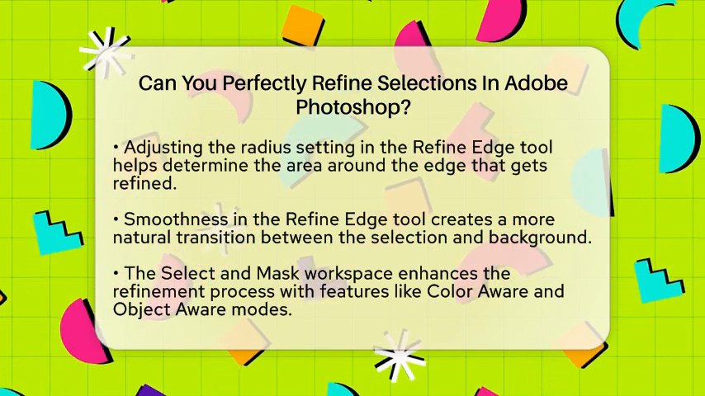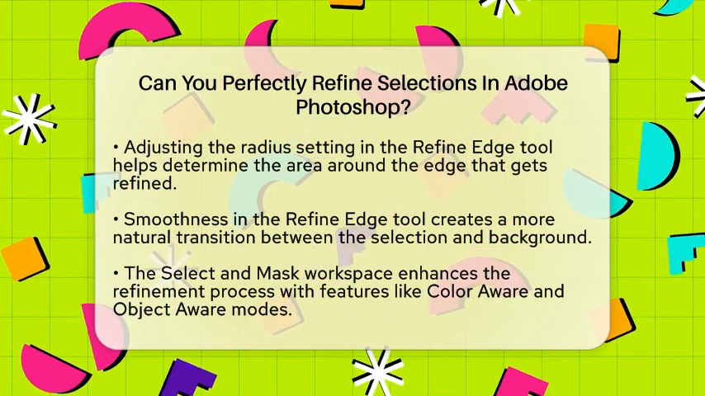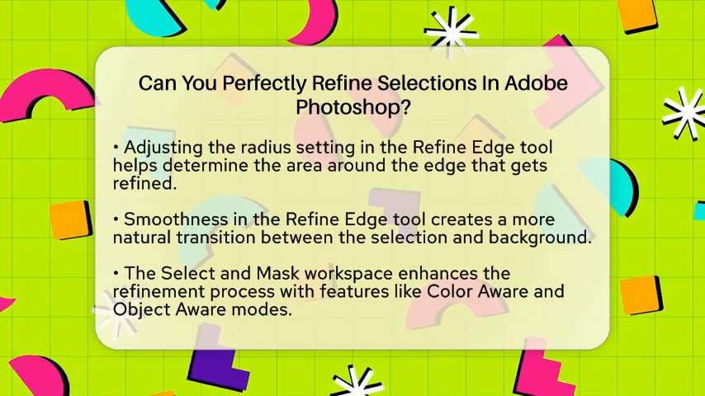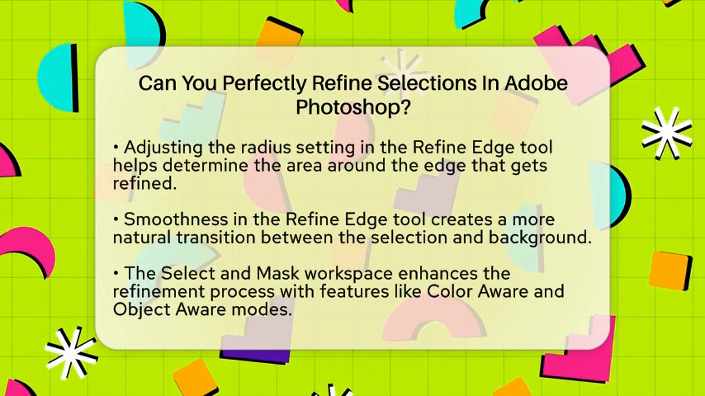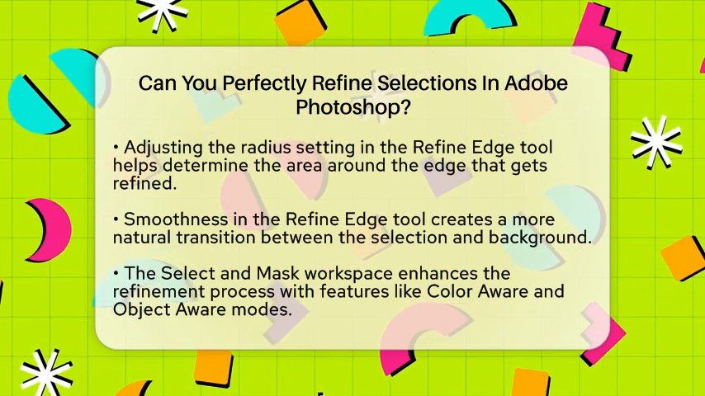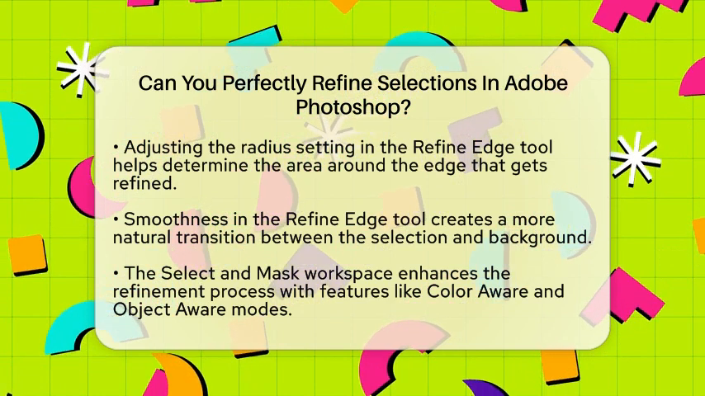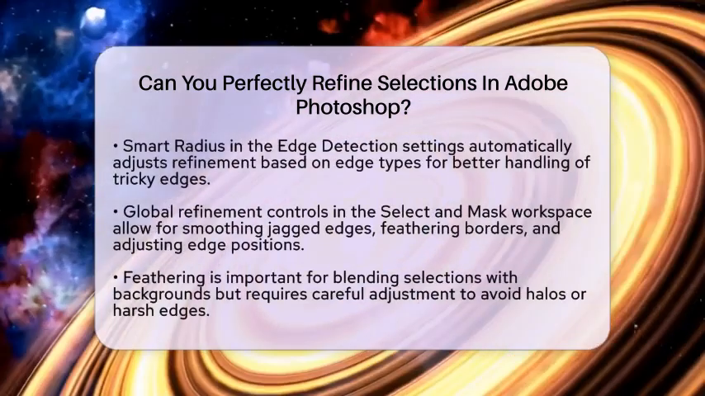Next, we have the Select and Mask workspace, which expands on the refining process. This workspace offers modes like Color Aware for simpler backgrounds and Object Aware for more complex ones. The edge detection settings include Smart Radius, which automatically adjusts the refinement area based on different edge types. This means you can handle tricky edges more effectively.